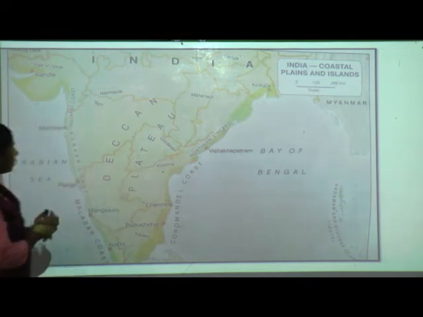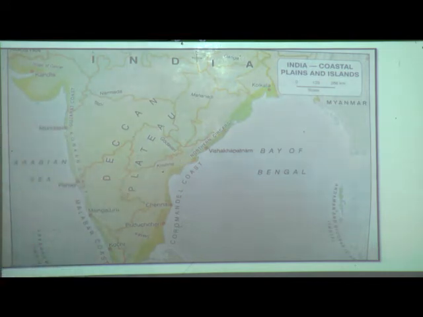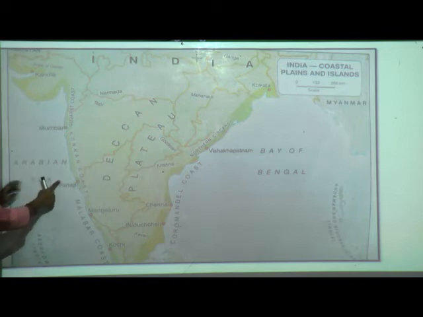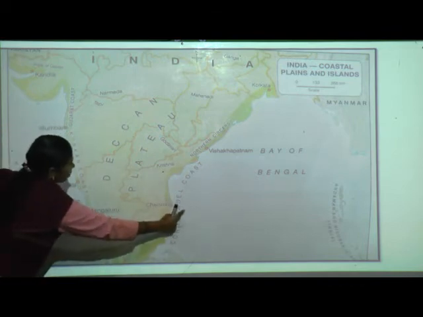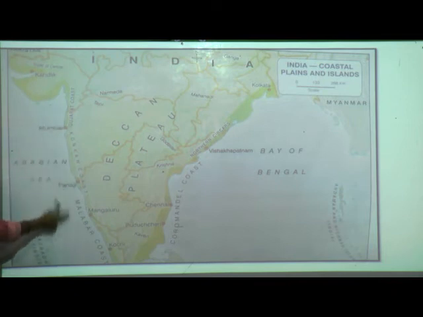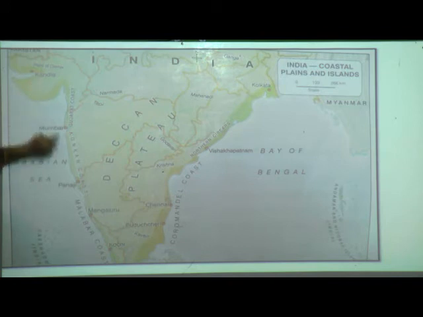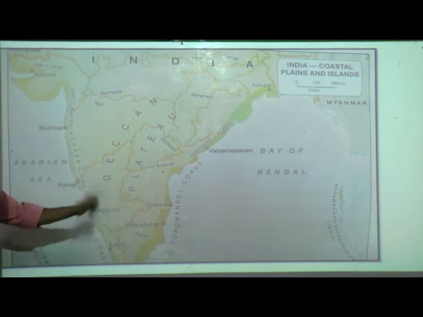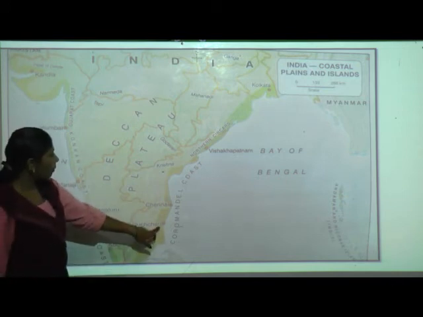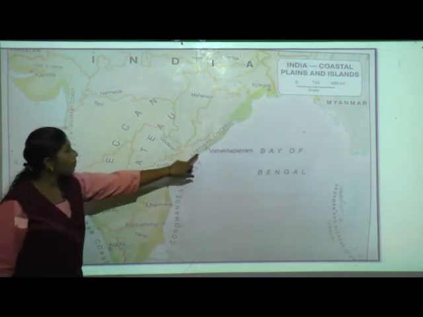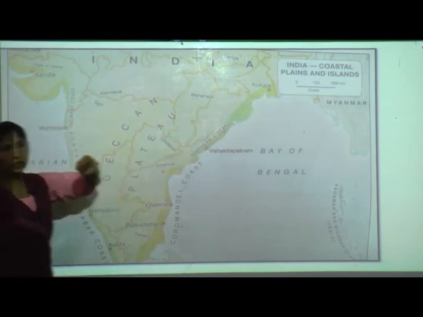Now tell me students, what else have we studied here? Eastern Coastal Plain, Western Coastal Plain. We have ports, correct? Have you remembered? So what do we have here? Kandla, Mumbai, Panji, Kochi. Now on this east side, what do we have here? Puducherry, Chennai, Visakhapatnam, Kolkata. Correct.